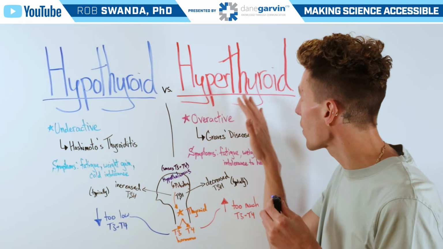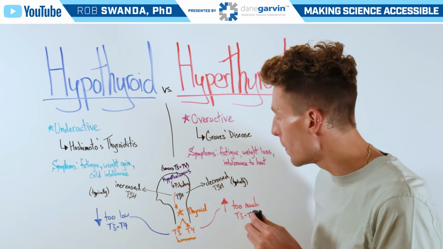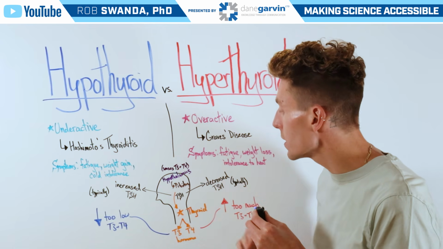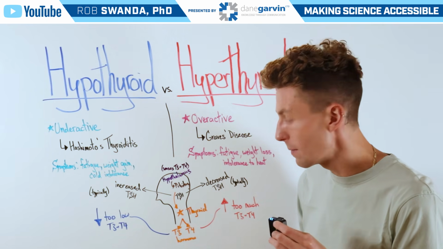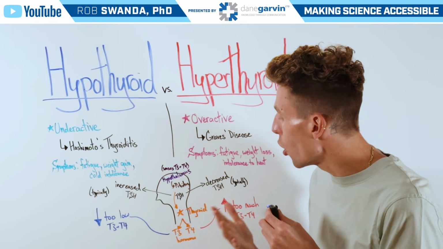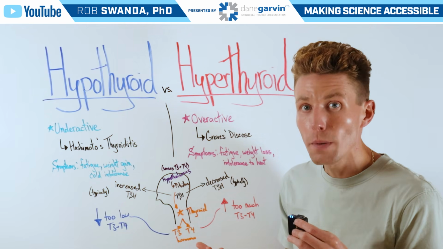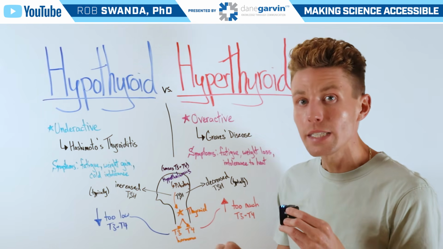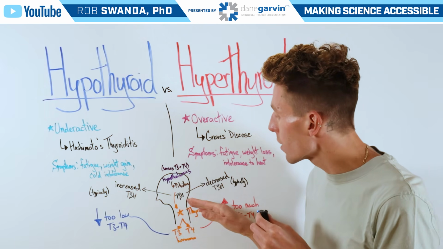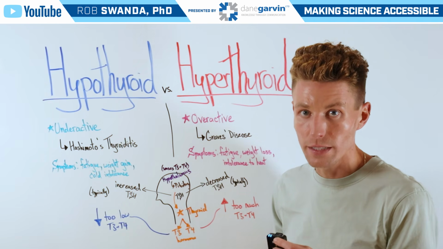On the contrary, for hyperthyroidism, there's too much T3 and T4 in the body, and typically there's a decreased amount of TSH being sent from the pituitary gland. Now that means that the thyroid is overproducing these two hormones. The hypothalamus is sensing that there's too much T3 and T4, so it's telling the pituitary to shut off TSH levels. And the pituitary may be shutting off those levels, but again, that signal is being lost in translation.